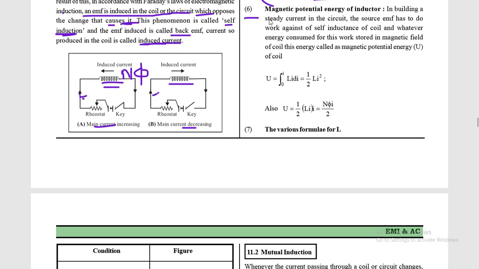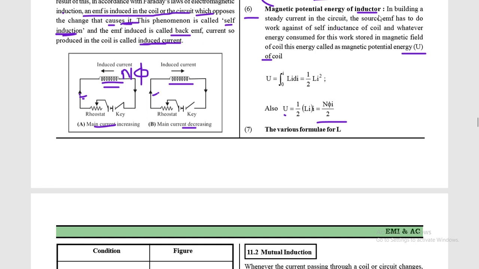Now the next point is magnetic potential energy of the inductor. So you can see the formula for magnetic potential energy is given here. Let us understand how this formula comes. In building a steady current in a circuit, the source of EMF has to do work against the self-induction of the coil, and whatever energy is consumed for this work is stored in the magnetic field of the coil, and this energy is called the magnetic potential energy U of the coil.